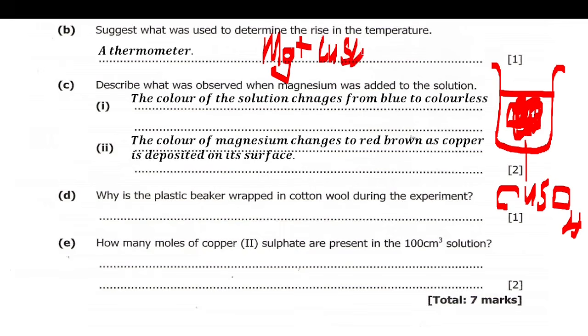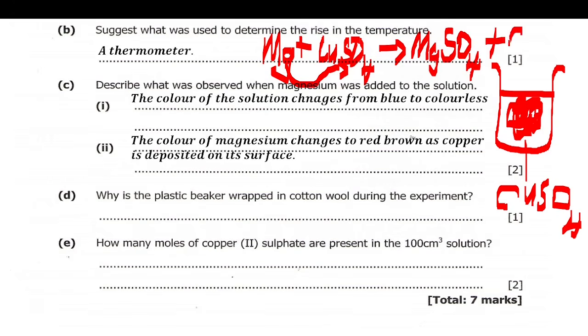Magnesium will pick the sulfate to form magnesium sulfate, which is colorless, plus now copper. This copper is a metal, so you expect it to drop at the bottom.